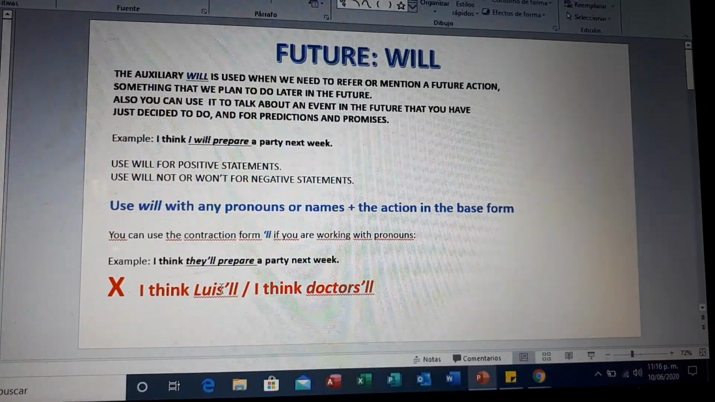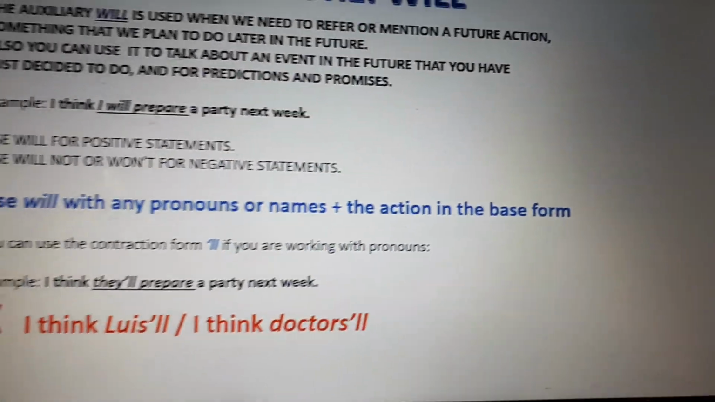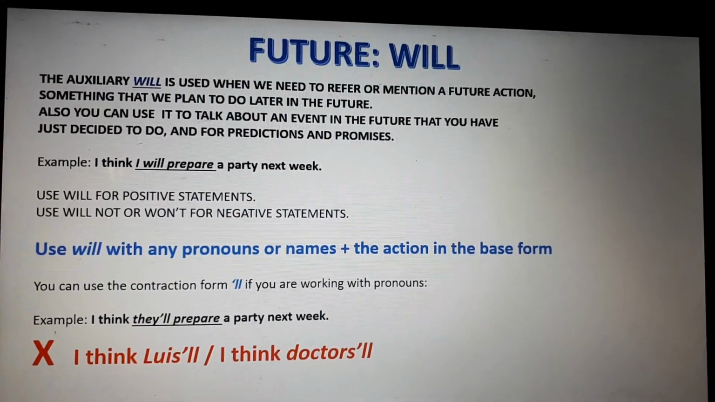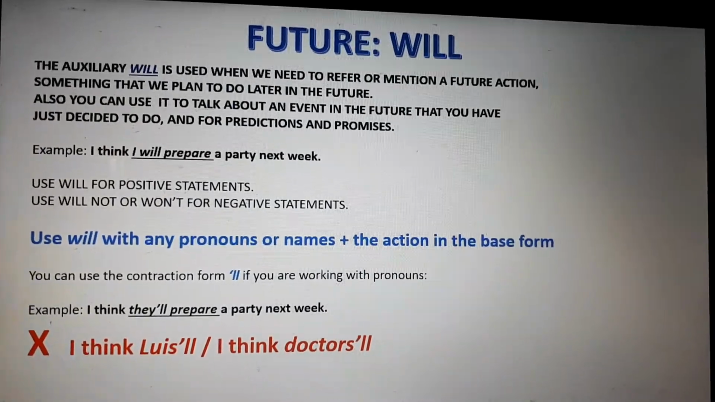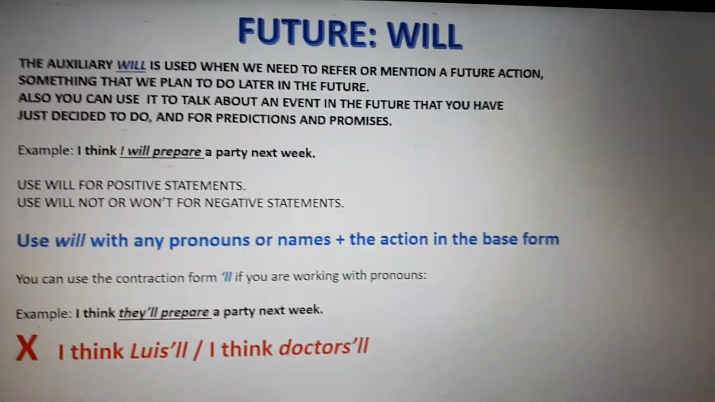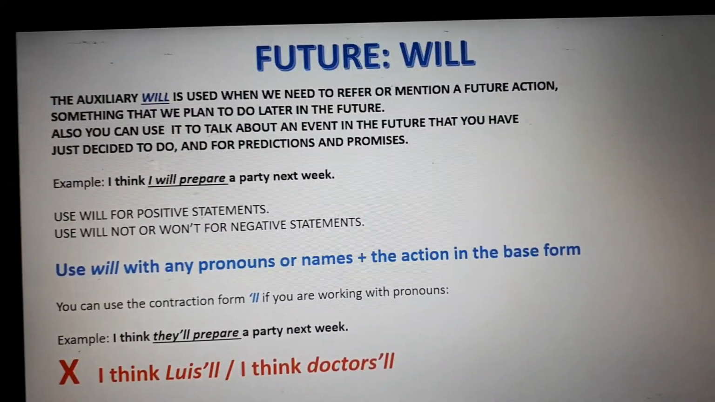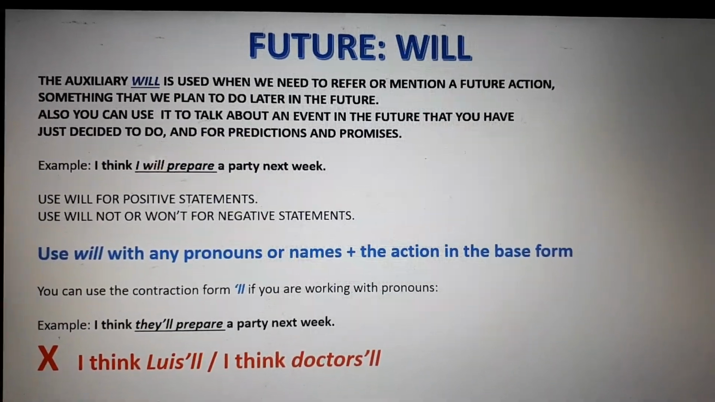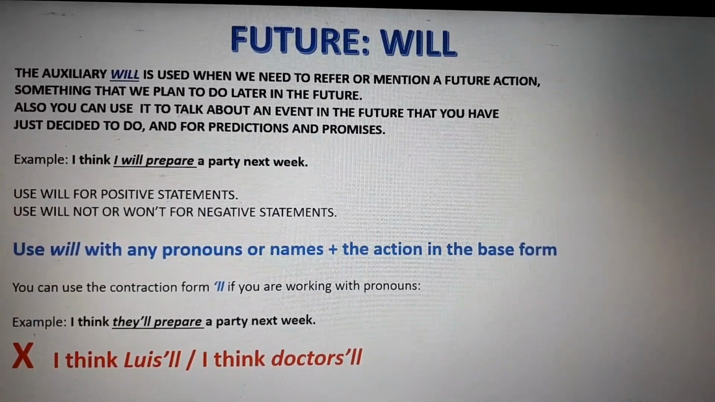Today in class we talk about future will, okay? This auxiliary is for future tense, okay? Well, to work with will, we can use it with any pronouns, any names, any subject in singular and plural, okay? I, we, or she, or the doctors, my parents, my father, the dog will, okay? So singular and plural nouns we can use with will. And after will, we need to use the action in base form, okay?